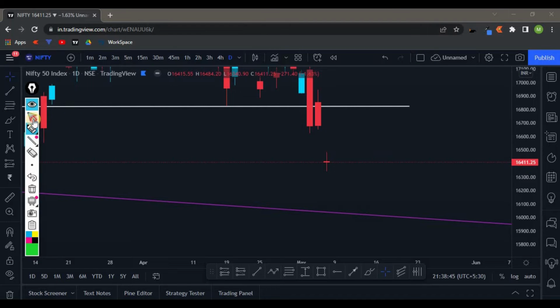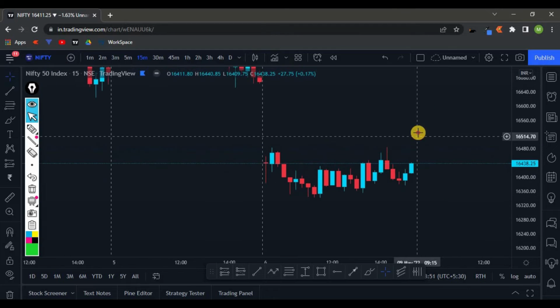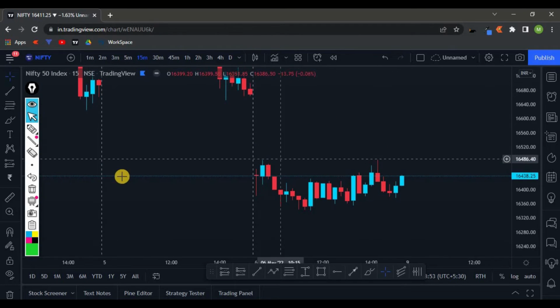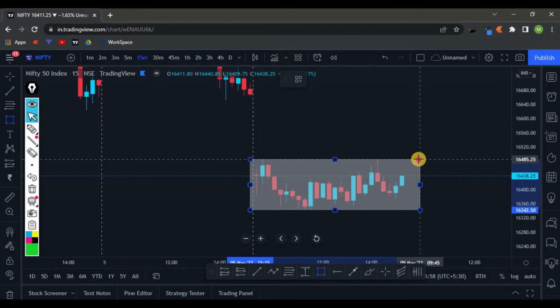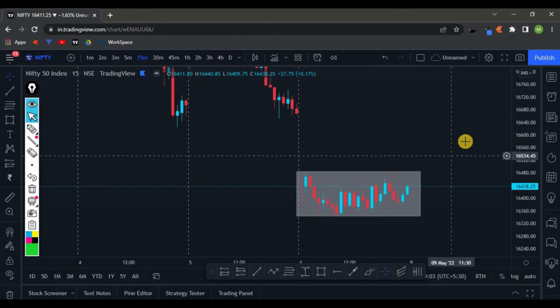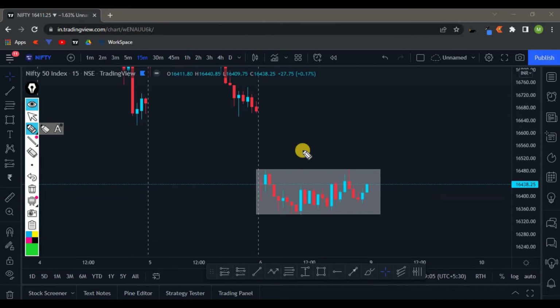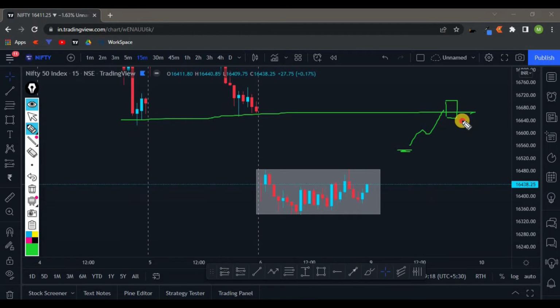So now let's get into the 15 minutes time frame. In the 15 minutes time frame, we can very clearly see that the market is in a sideways direction. If you draw a rectangle box, we can see the market is sideways. So we are looking only for shorting opportunities, right? If the market opens somewhere around these levels, we will wait for the price to come until these levels, and once the price comes to these levels and forms a negative candle right here, we can look for shorting opportunities, as the price can move in a downward direction.